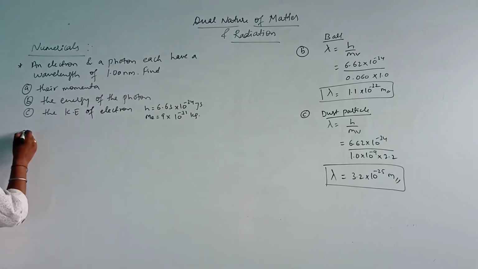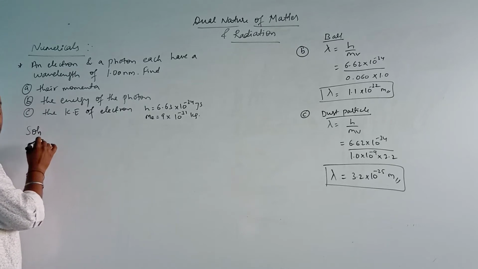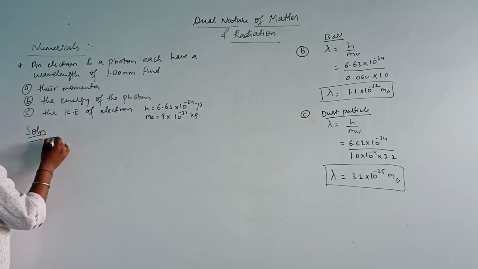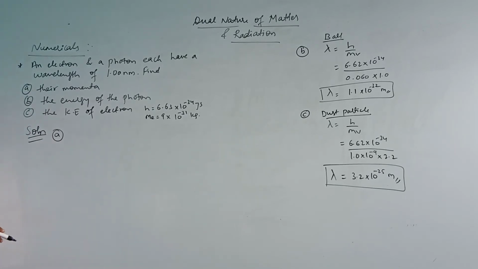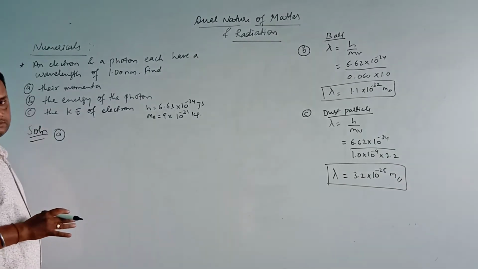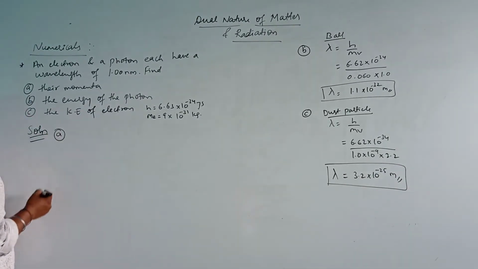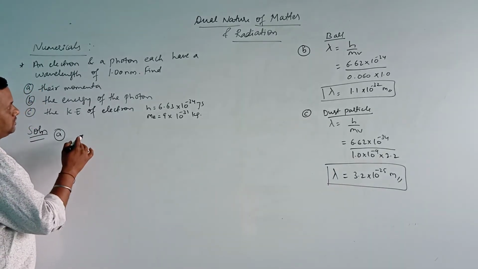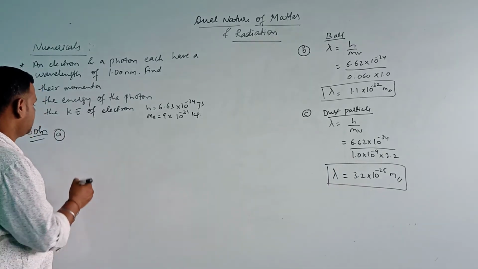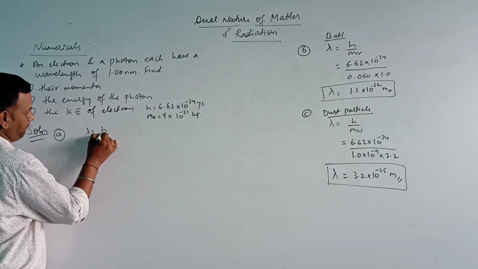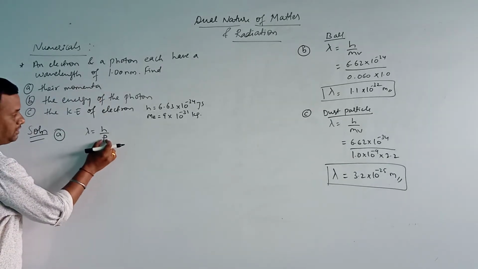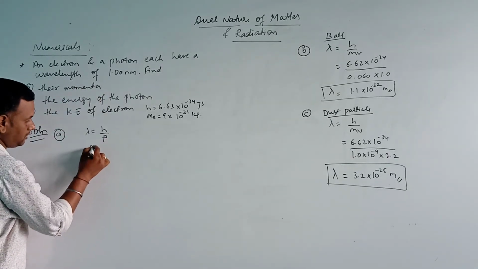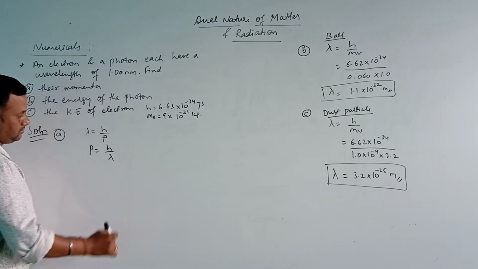So for the first part we will calculate the momentum. We know the de Broglie wavelength relation, lambda is equal to h by p. We have to find the momentum, so I can write this relation as p is equal to h by lambda.